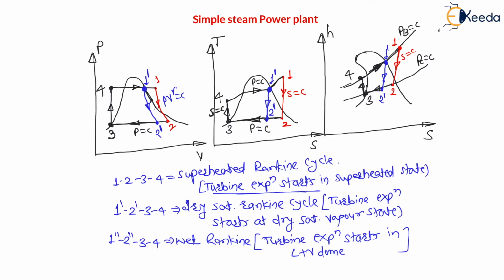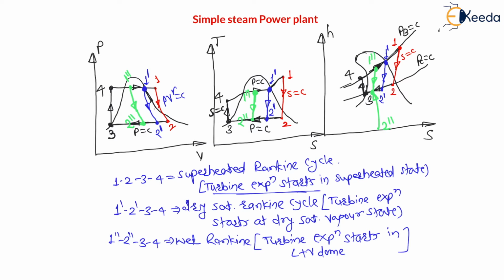Therefore, let us draw this turbine expansion in the wet state. My dear students, 1 double dash is here, and the turbine expansion goes from 1 double dash to 2 double dash. Again in the HS diagram, somewhere here is 1 double dash, and somewhere here there will be the 2 double dash point. This is called the wet Rankine cycle.